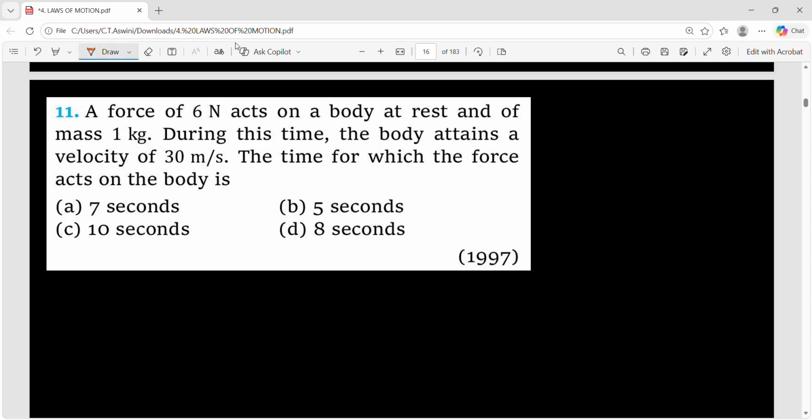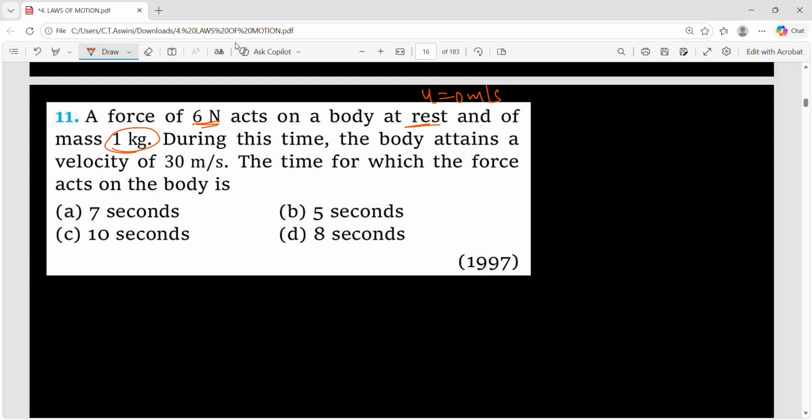Now, a force of 6 newtons acts on a body at rest. That means initial velocity is 0 meter per second. And what is the mass? 1 kg. Force is 6 newtons. During this time, the body attains a final velocity of 30 meter per second. The time for which the force acts on the body, so this time you have to find the t value.